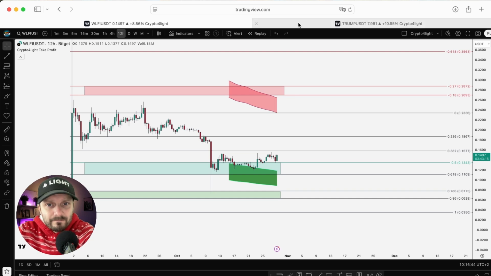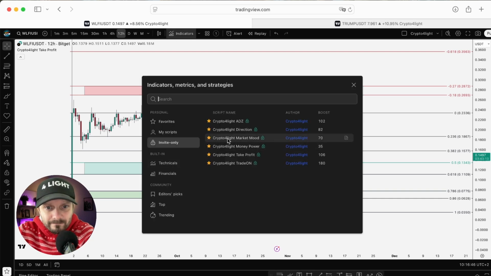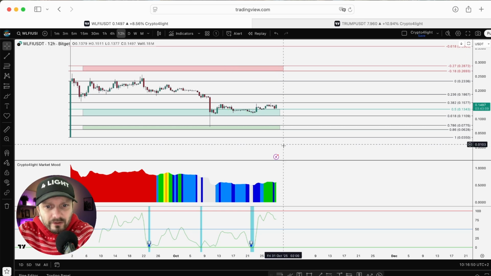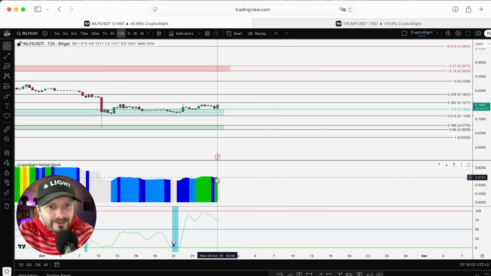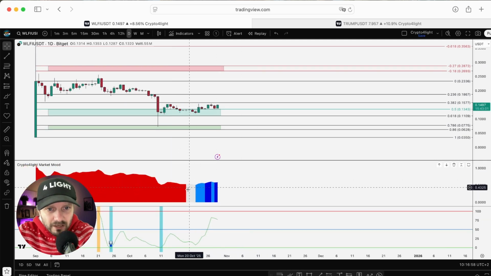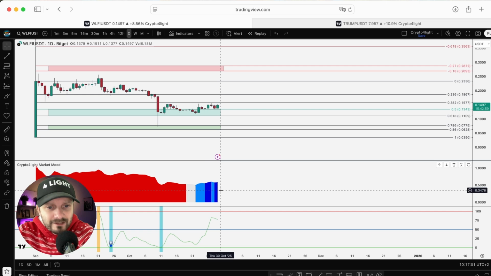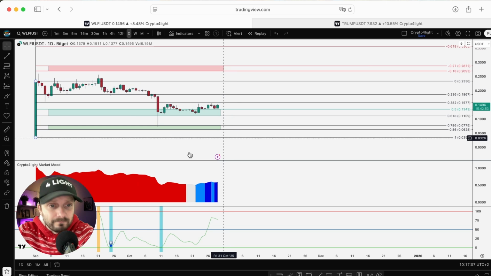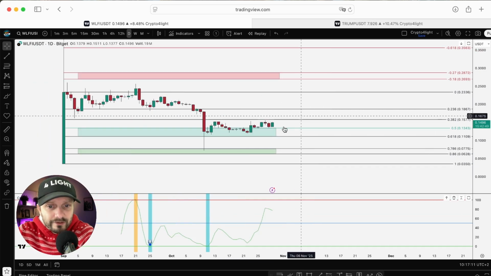So this is it. Take a look with Market Smooth Money Power. Let's hide the take profit indicator, all zones I showed you. This is optimism on 12 time frame. This was a capitulation, a money inflow, capitulation on the daily. Now it's disbelief. But what I don't like is that we are almost at the top on the money power on the daily. Technically market mood: now all investors are in total disbelief.